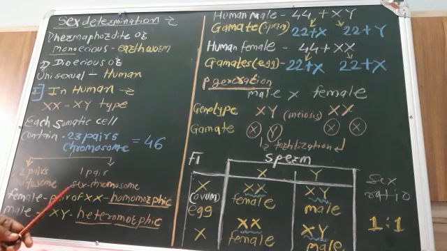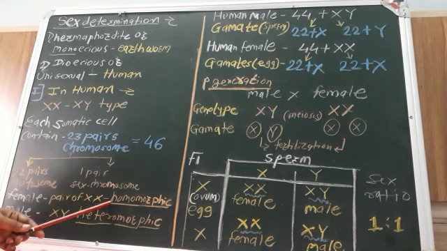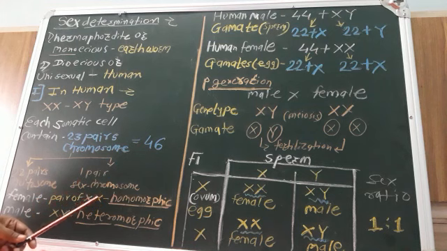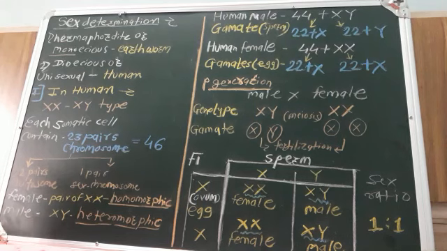So due to the similar kind of chromosomes, that is XX kind of chromosome in case of a female, female is homomorphic. It consists of similar kind of chromosomes. While in case of a male, X and Y different chromosomes are present there. So male is heteromorphic. In case of a human female, due to the similar sex chromosomes, female is homomorphic, while male is heteromorphic due to the presence of XY kind of sex chromosome.